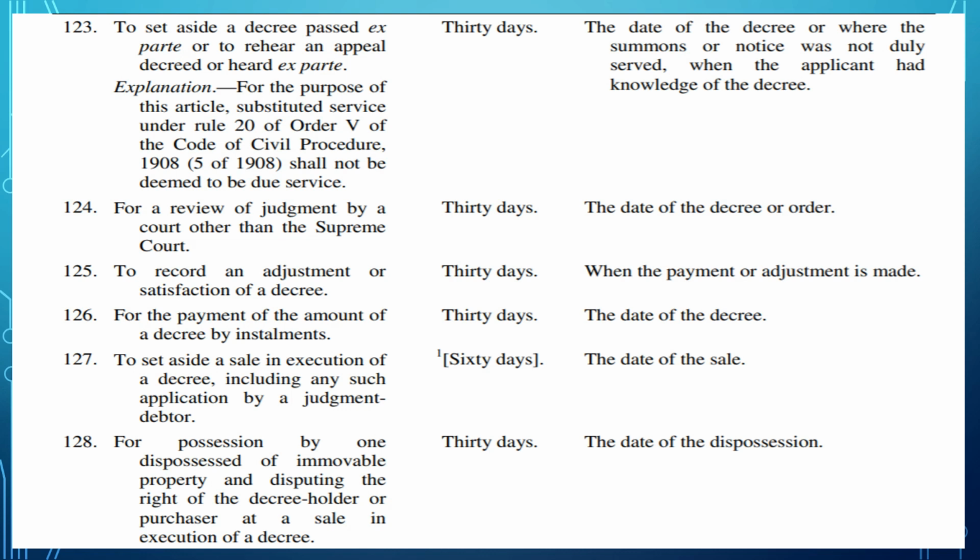128. For possession by one dispossessed of immovable property, and there is a dispute or disputing the right of the decree holder or purchaser at a sale in execution of a decree. In all these cases, from the date of dispossession, within 30 days, the petition is to be filed.